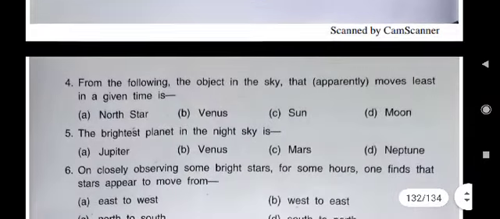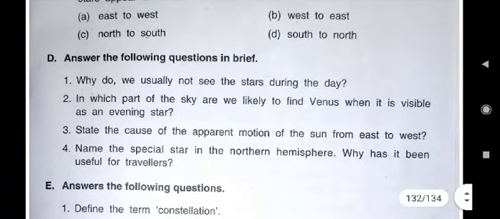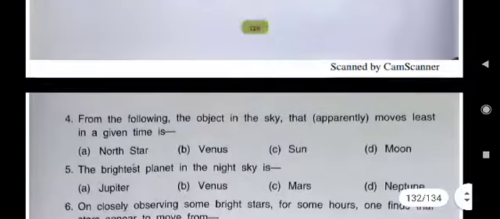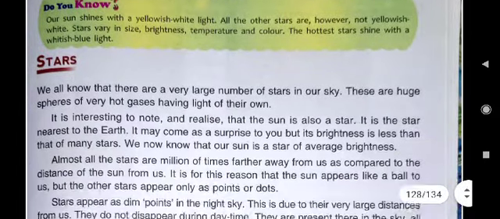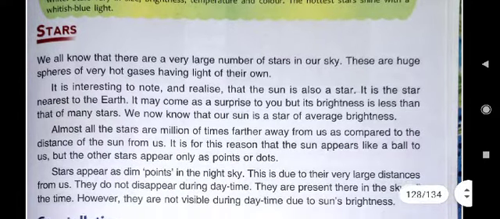So D part. First question of D part is, why do we usually not see the stars during the day? During the day, which is the brightest star in the sky? Seen? Sun. And sun dominates the sky with its brightness. That's why we usually do not see the stars during the day. Here you see the answer is written. Answer may be here.